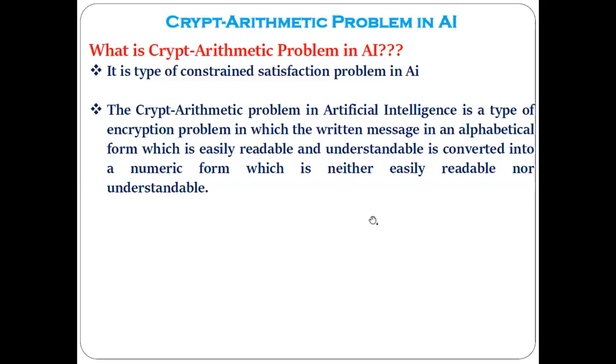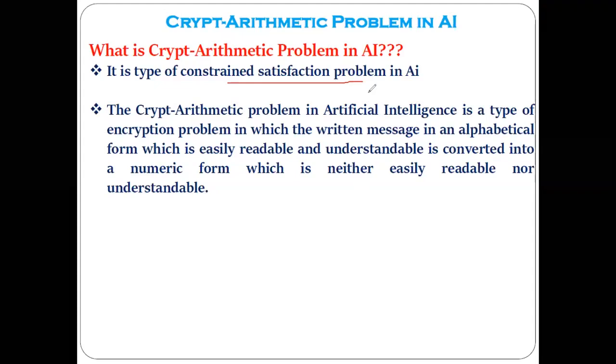Already in the previous lecture of second unit, we have seen what you mean by the crypt arithmetic problem. It is one kind of constraint satisfaction problem, and the constraint satisfaction approach in artificial intelligence is nothing but finding the solution to a certain problem.